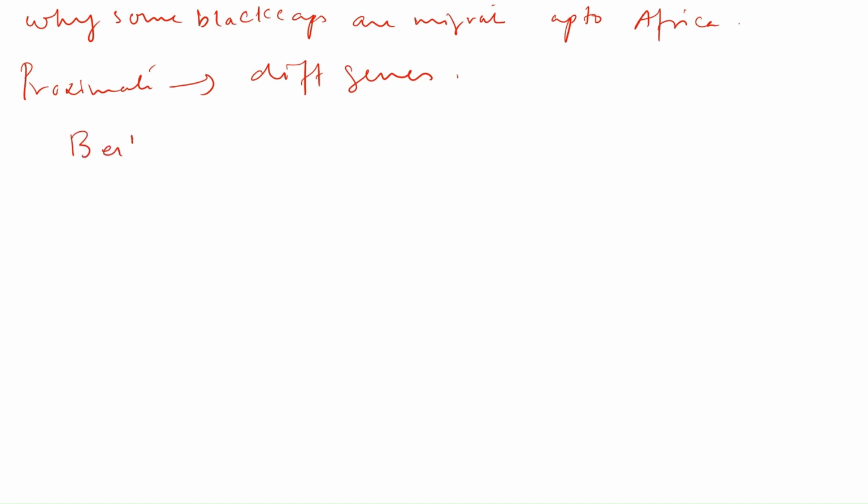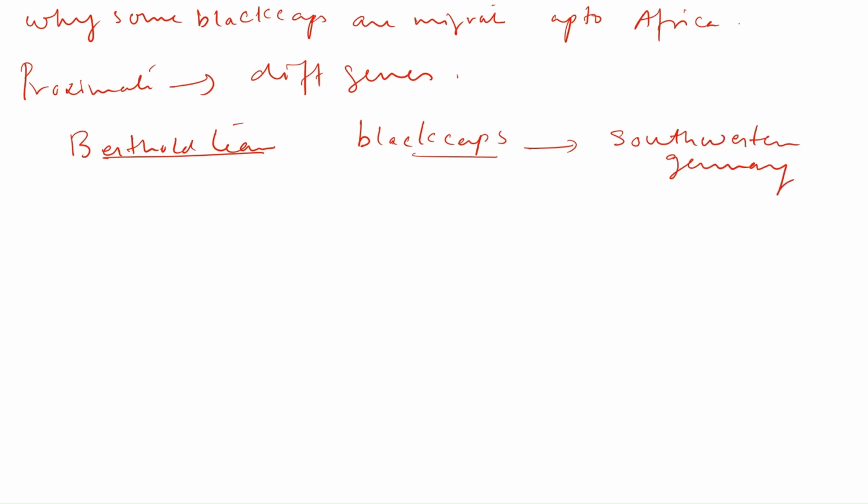So the Berthold team again performed one experiment to prove this. They performed the same experiment which they performed earlier, that is, keeping the birds indoors, then releasing them outdoors and allowing them to breed. The youngsters were put in a cage having wires that can record their hopping. But this time, the blackcaps were from southwestern Germany. Earlier, they were captured from Britain and found to have migrated from central Germany. This time, the blackcaps were captured from southwestern Germany.